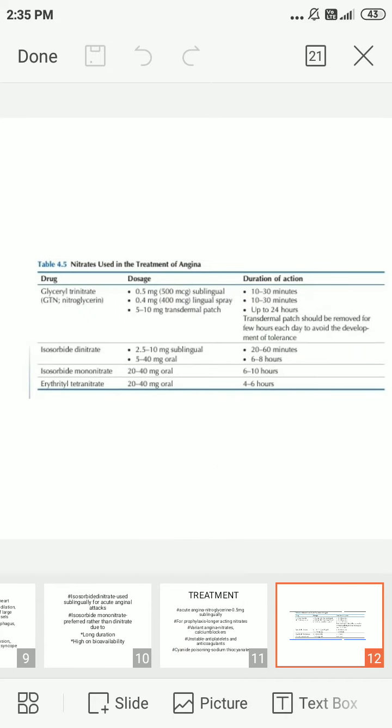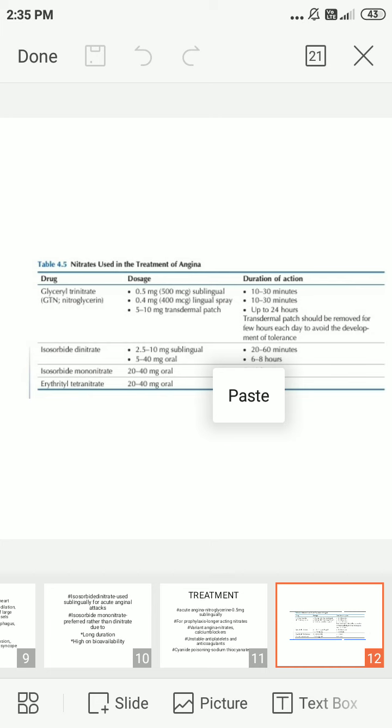These are the nitrates used in the treatment of angina. First, glyceryl trinitrate is used, that is nitroglycerin, in doses of 0.5 mg, 0.4 mg, and 5 to 10 mg. 0.5 mg is used sublingually for a duration of 10 to 30 minutes. 0.4 mg is used lingually for 20 to 30 minutes. And 5 to 10 mg is used in a transdermal patch for up to 24 hours.